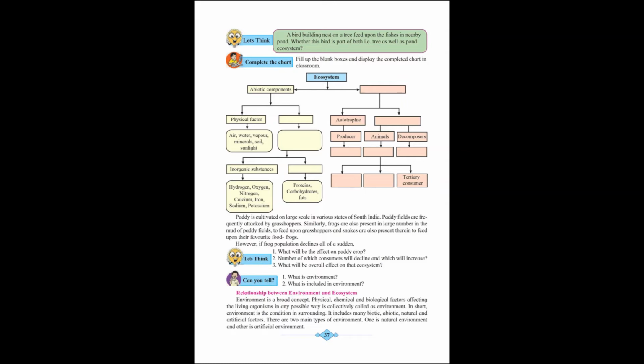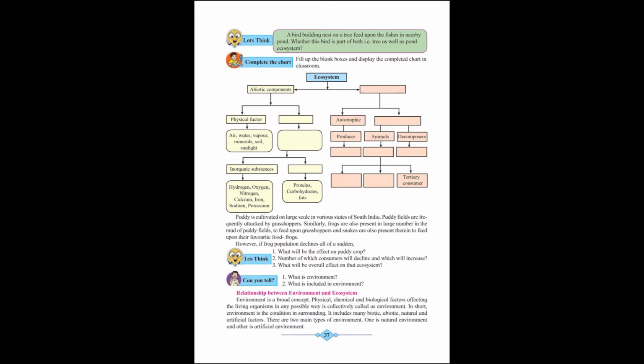What is included in the environment? Below that you may mark it includes many biotic, abiotic, natural and artificial factors. So, what is environment? It is physical, chemical and biological factors affecting the living organisms in any possible way, collectively called as an environment.